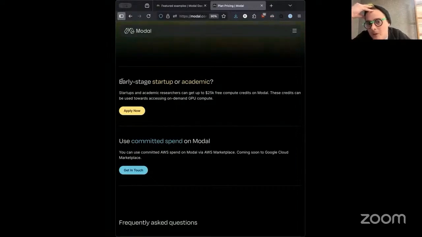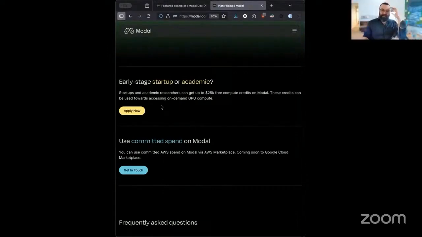We also have a startup program that's a little bit more directly transactional, where we'll give you some compute credits because we think you'll like the platform so much that when your startup blows up and you get to the scale of Suno, the music generation company, you'll want to run all your inference on Modal. Very cool. So Suno uses Modal? Yep. Super cool.